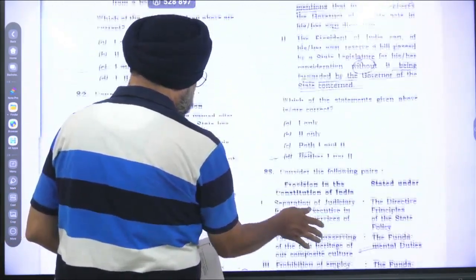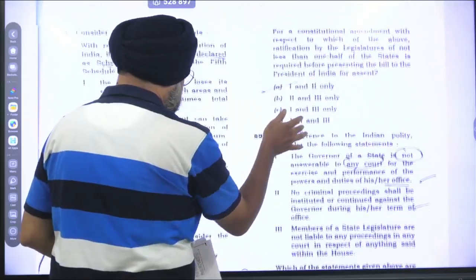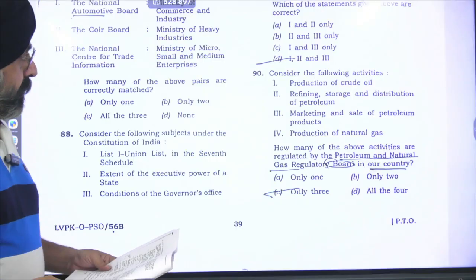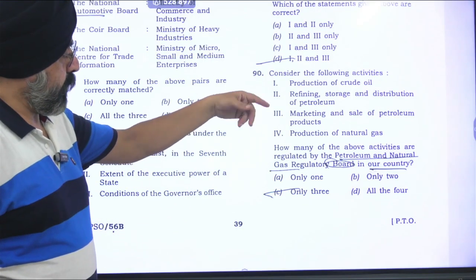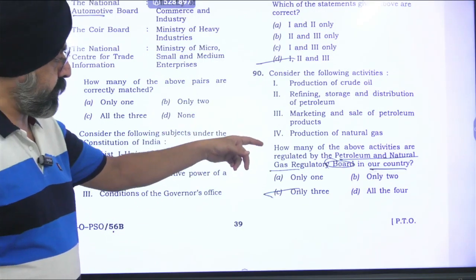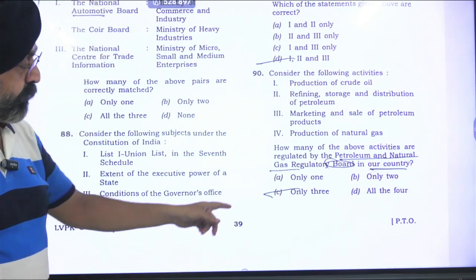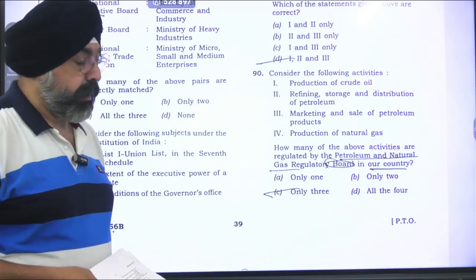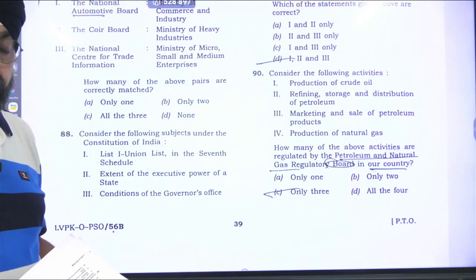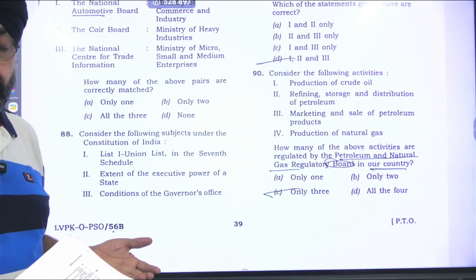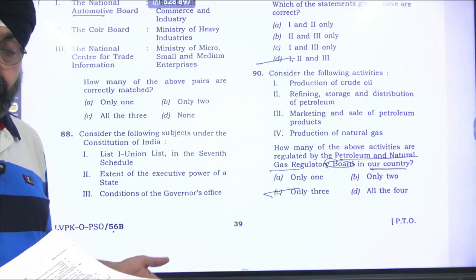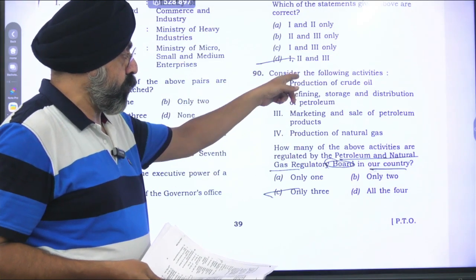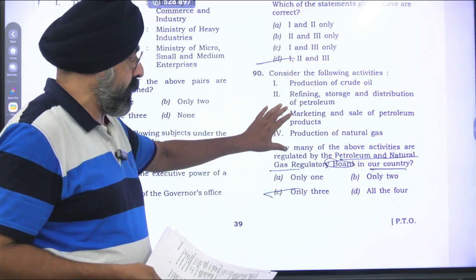Question number 90. Very difficult one. This is about the production of the crude oil, refining, marketing, production of the natural gas. This Petroleum and Natural Gas Regulation Board in our country, what exactly does it do? What is its domain area? Other than production of the natural gas and the crude oil, the rest, second and third, it does.